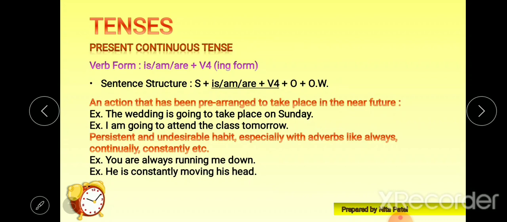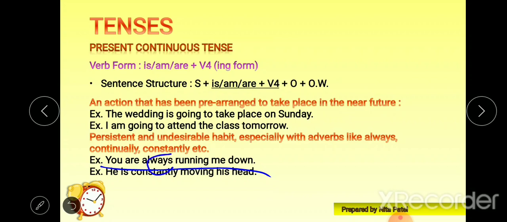Next, use for persistent and undesirable habit, especially with adverbs like always, continually, constantly. Wherever you find this kind of adverb and you find a persistent or undesirable habit, in those circumstances we can use present continuous tense. For example, you are always running me down.